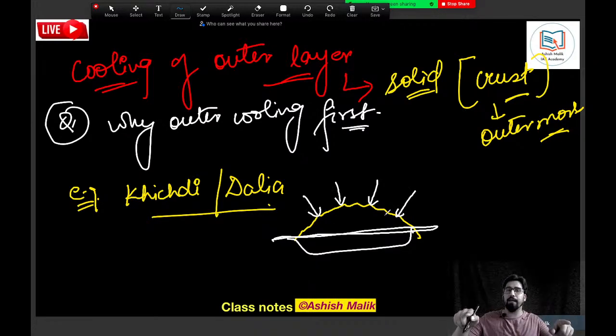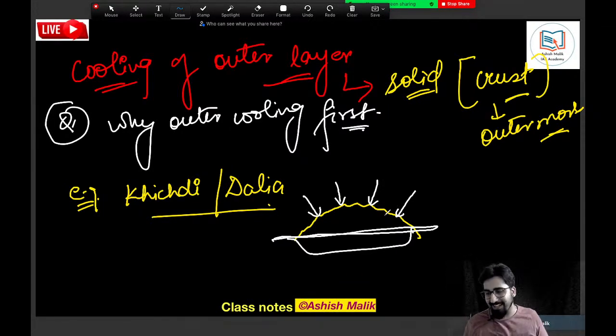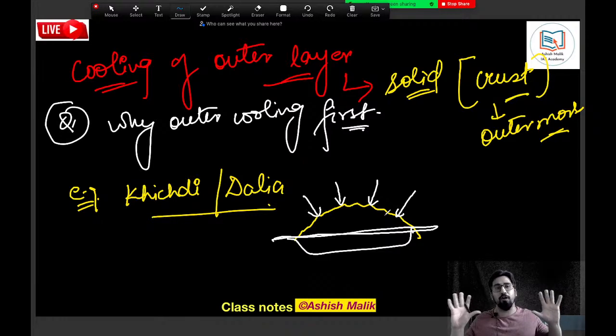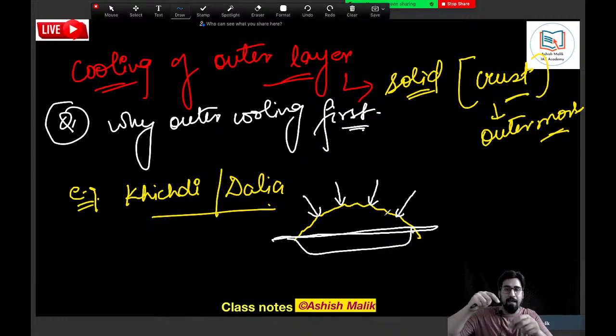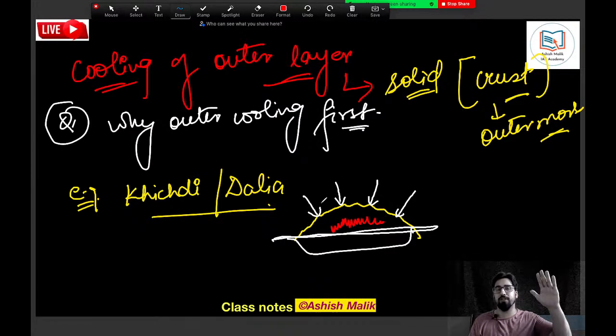But if you put your finger inside the khichdi, you will realize from inside it is still very, very hot, right? But the outer layer cools first, because the layer which gets in touch with the air has an exchange of heat.